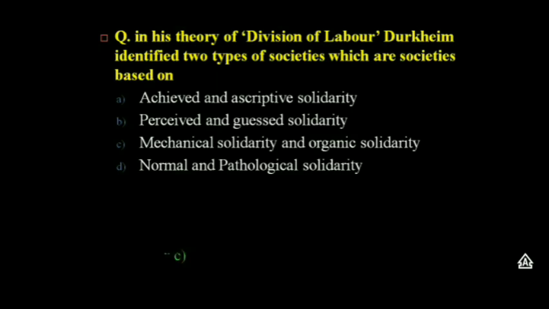And the option C is correct, that is mechanical solidarity and organic solidarity. Mechanical solidarity refers to the state of community bonding in traditional societies in which people share belief and values and perform common activities. And organic solidarity occurs when people live in a society with a diverse division of labor. This forces people to depend on one another for survival.